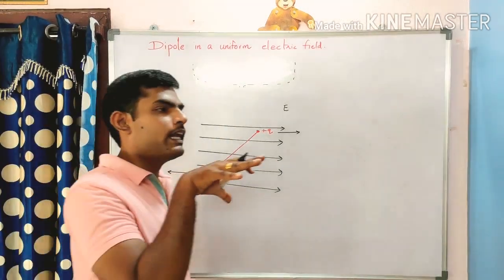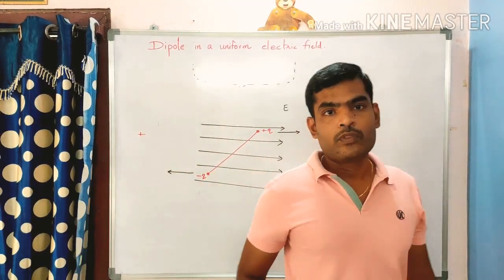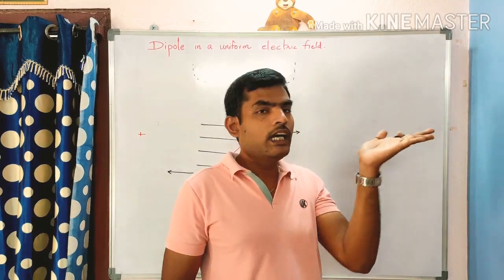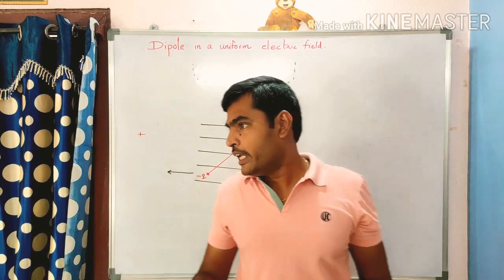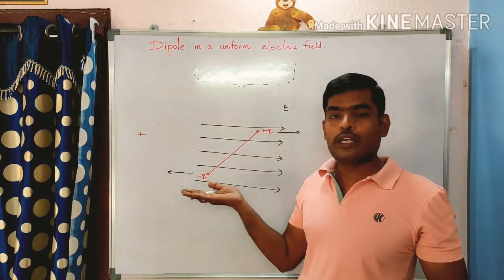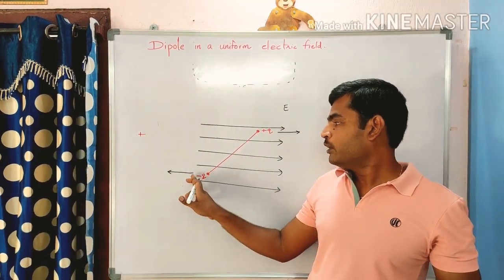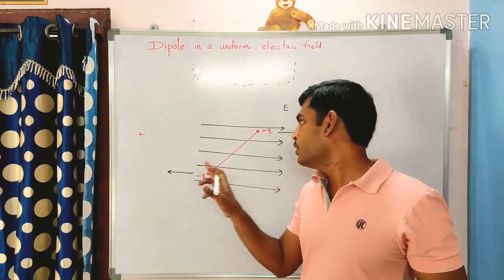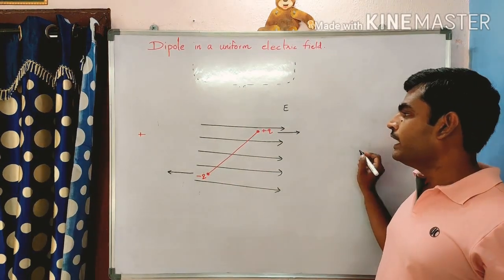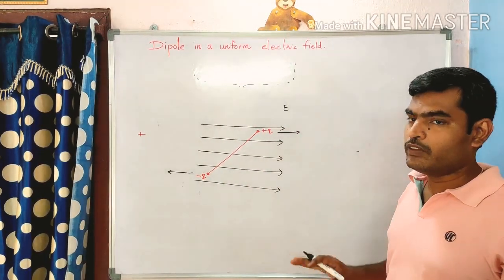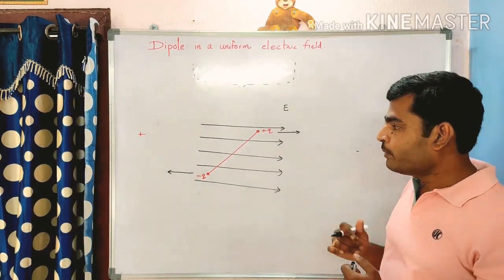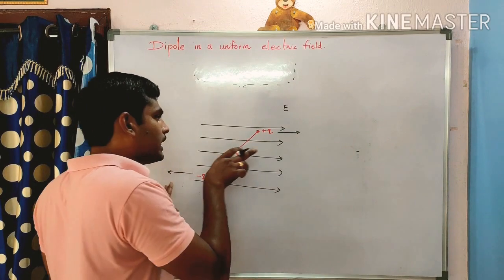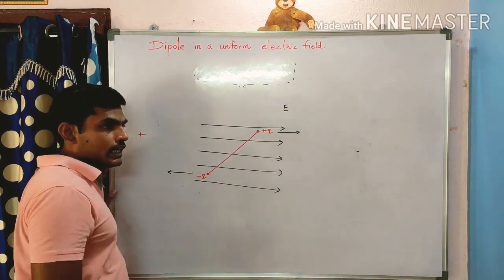Two forces are acting on the dipole. On the positive charge, the force is towards the left, in the direction of the electric field. On the negative charge, it is opposite to the direction of the electric field. Negative charge is attracted by the positive, positive is attracted by the negative. By seeing the direction of the electric field, we can predict which side is positive and which side is negative. So two forces are acting in opposite directions.